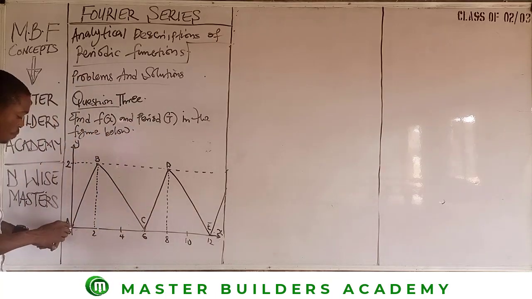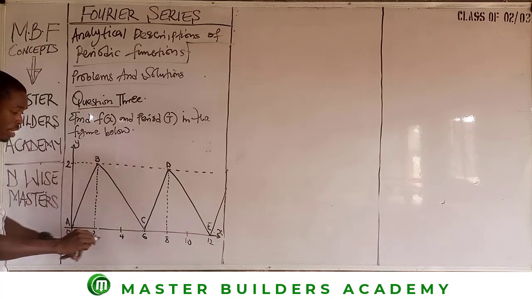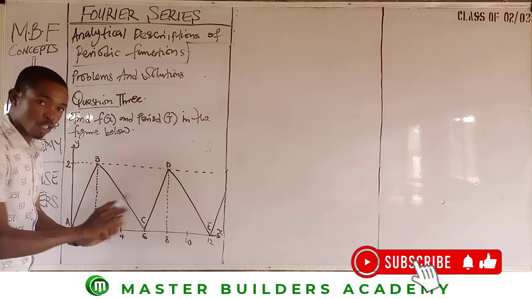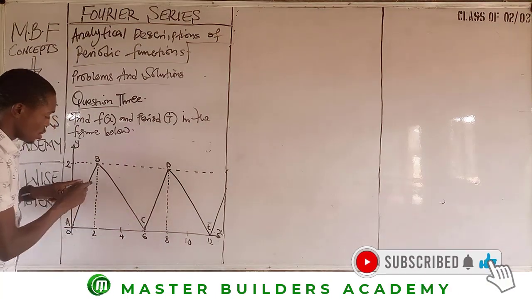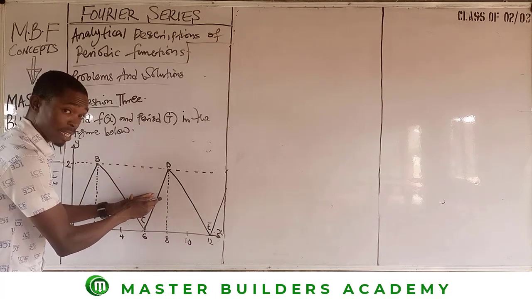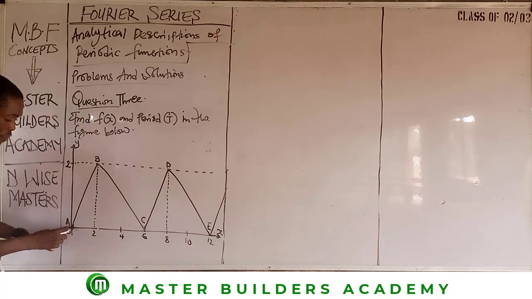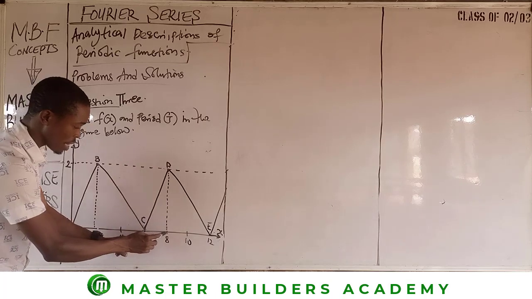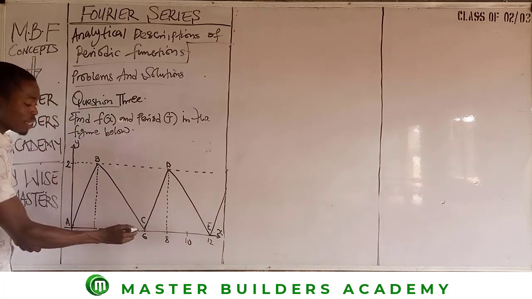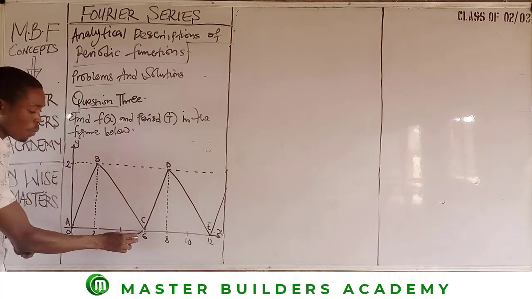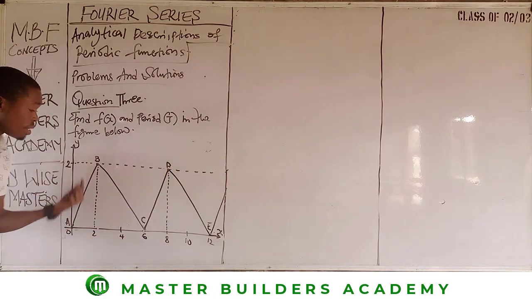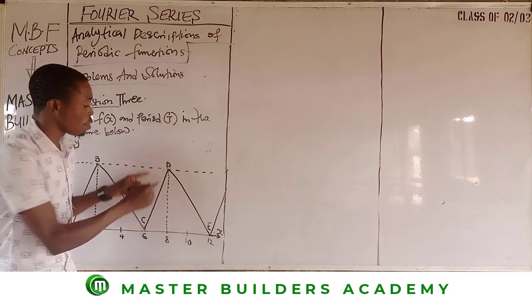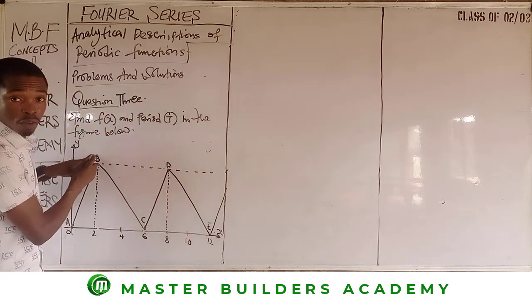Now, coming back to AB, you will find out that the way AB is inclined is the same way CD is also inclined, right? So this line is actually parallel to this line, on the ground that the depth from here to here is 2, and from here to here is 2. So that means we will obtain our complete cycle at this point, because what we are going to be doing from C to D is the same thing we have already done from A to B. And what we will be doing from D to E is what we have done from B to C.